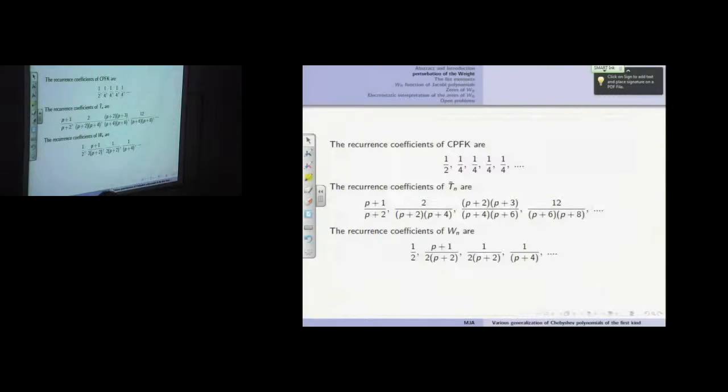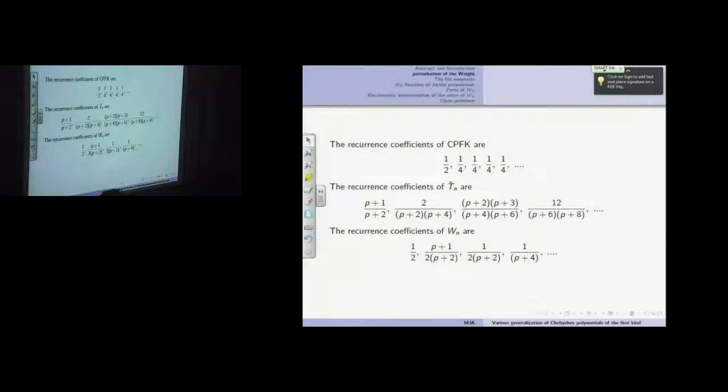So when we first wrote the paper, we gave only this new result. The reviewers asked so many things. They asked us the differential equation, the zeros of these polynomials, the electrostatic behavior of these zeros. They asked so many things that are not our specialization. So just to tell you that this is the recurrence coefficient of Chebyshev polynomials.